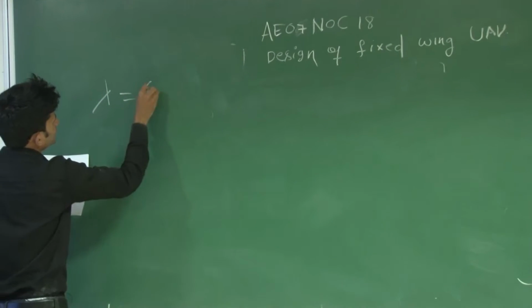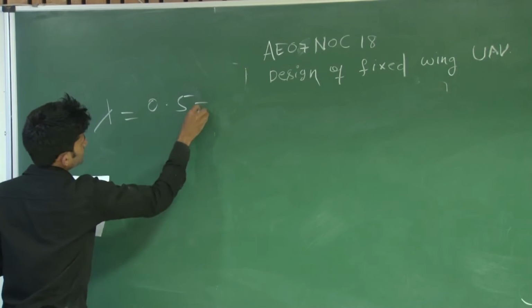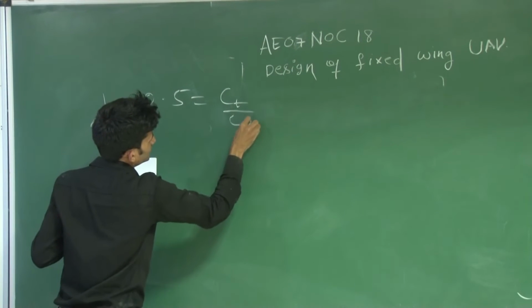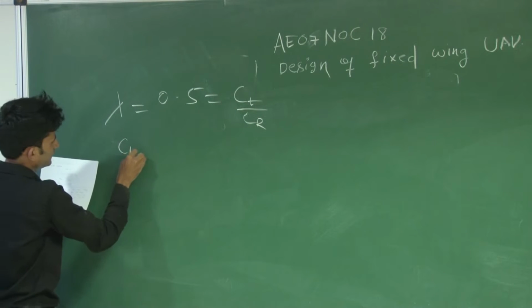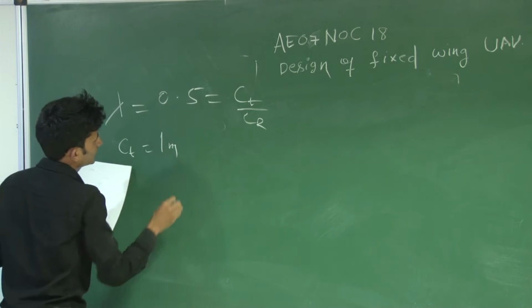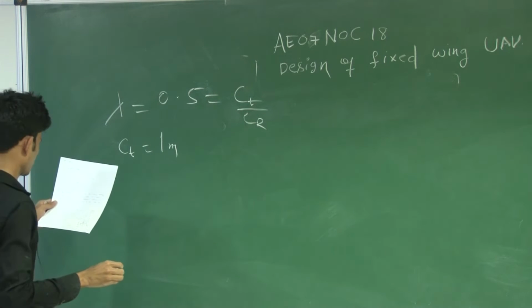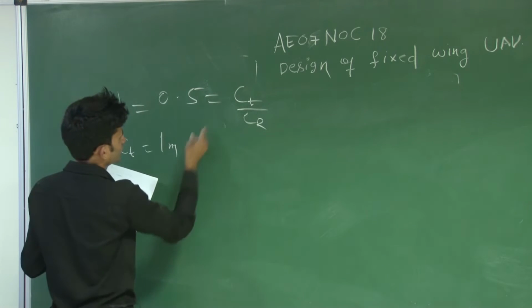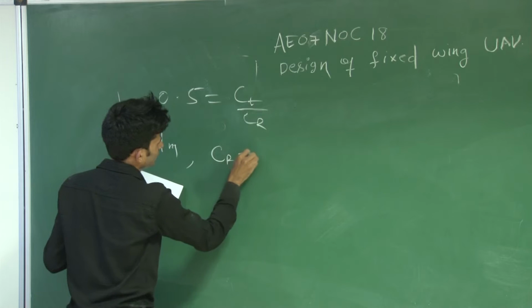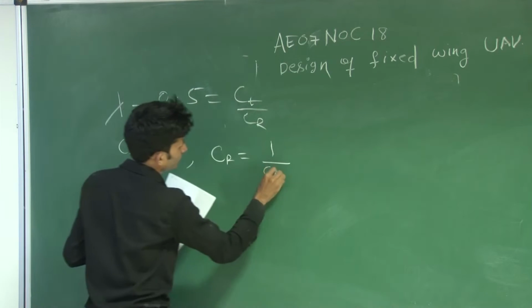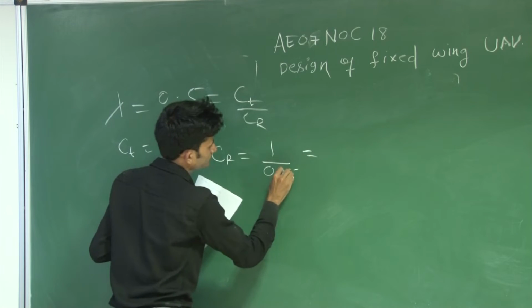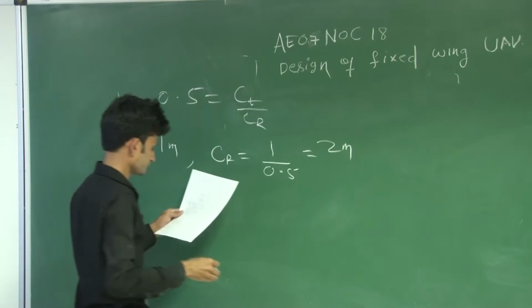again lambda is given, which is 0.5, which is CT by CR, tip chord by root chord, and CT is given as 1 meter. So CR you can find using this. CR will be 1 divided by 0.5, which is 2 meter.